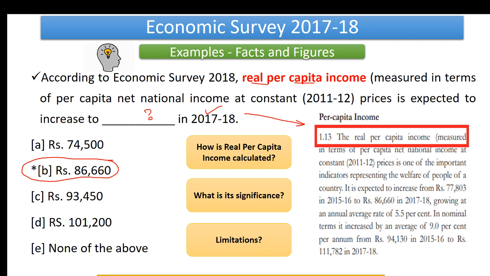The question talks about real per capita income. How is it calculated? What is the formula for it? What is its significance? What is the limitation? So what are we doing here? We are memorizing the data, linking the data to the syllabus, then extrapolating it and revising our basic, static part as well. Now let us move on and see what other things we can discuss.